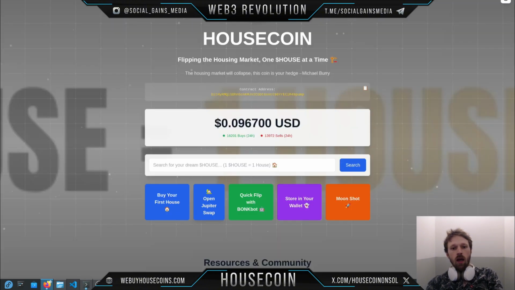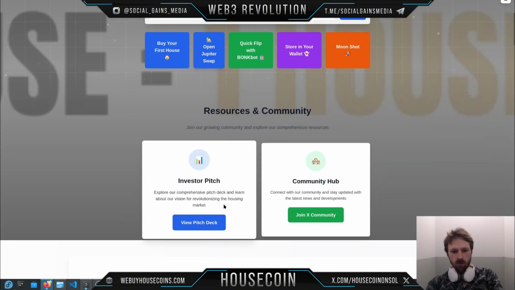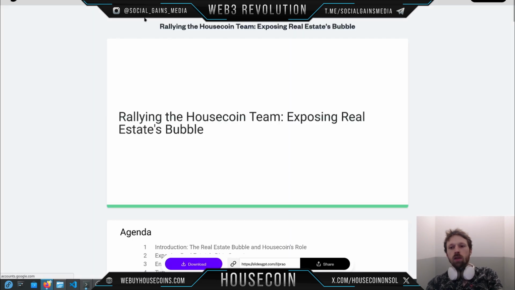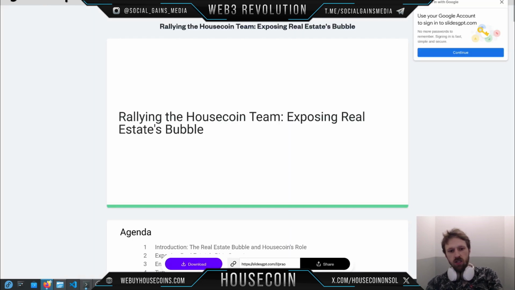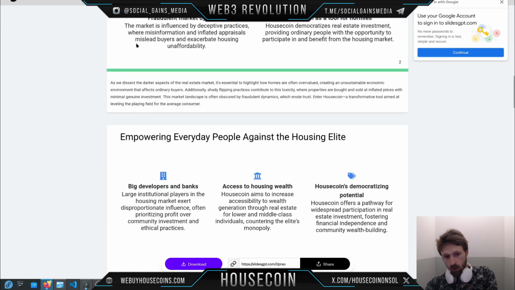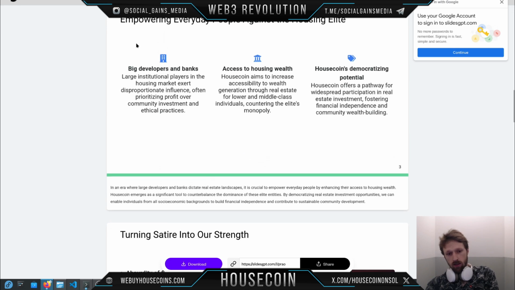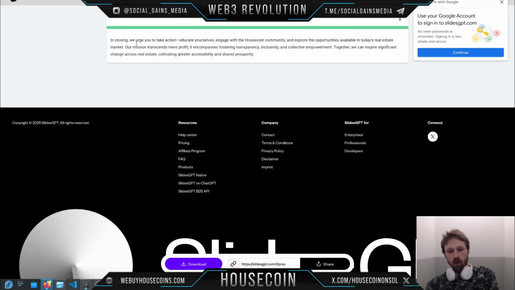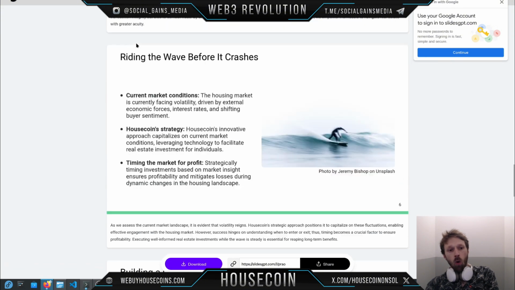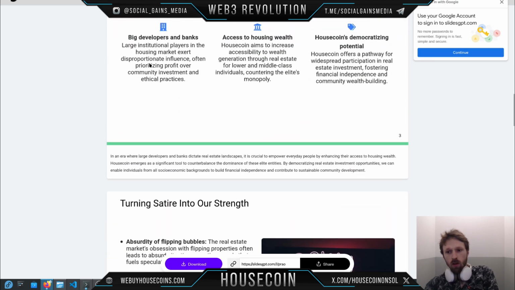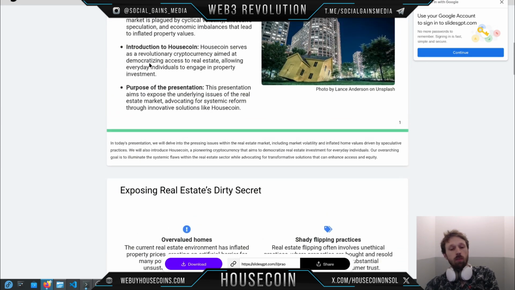But the main idea, as you can see, we're going to open, just for fun, the investor pitch, just so you understand. This was clearly made by Slides GPT, so the person maybe didn't even write this. This was all made by AI. But the main idea is that homes are overvalued, and basically the idea is that you could buy a house with it, right?